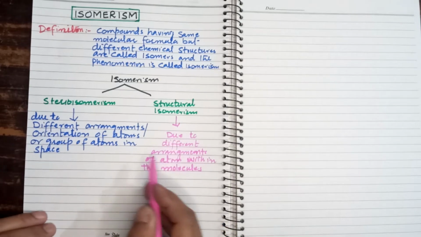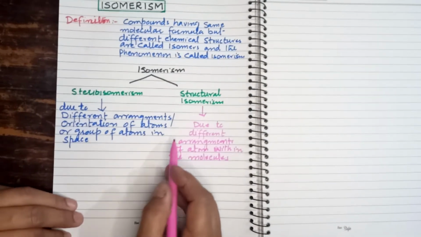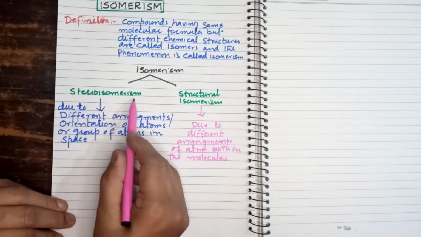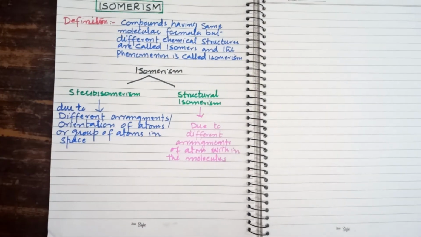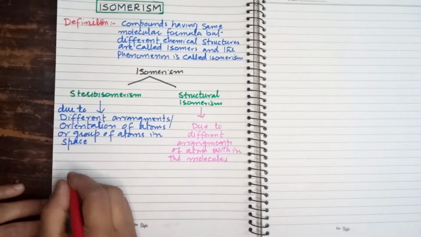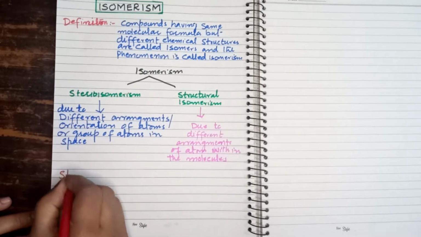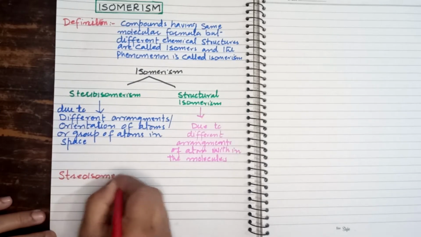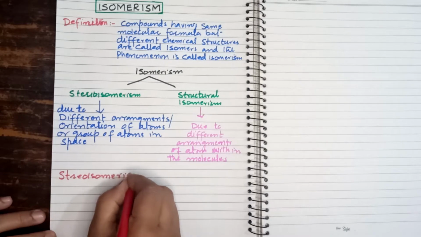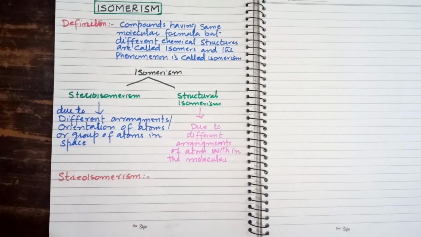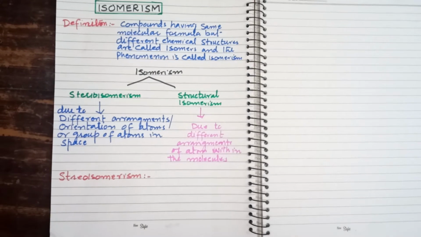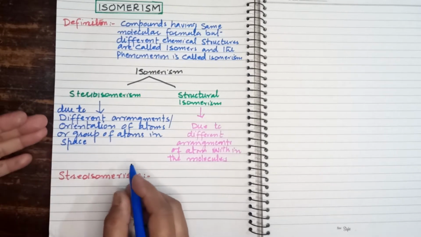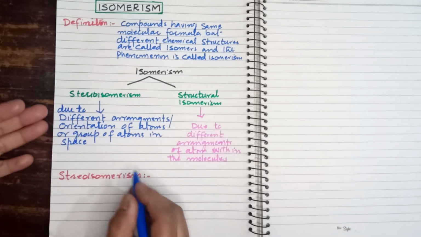Dear students, first of all, we will study in detail about stereoisomerism. As I told you, stereoisomers have the same molecular formula as well as the same structural formula.